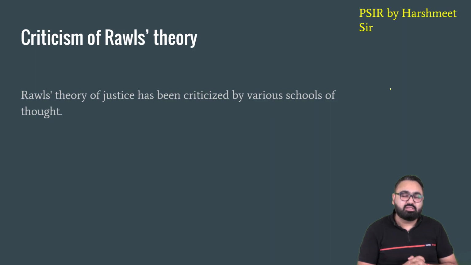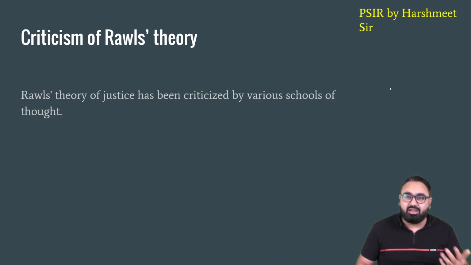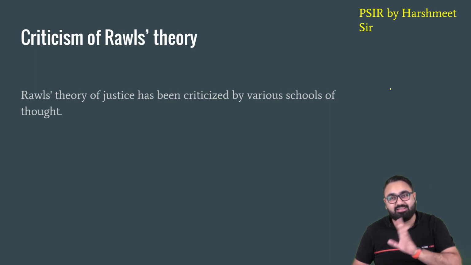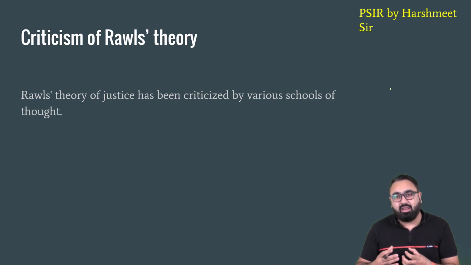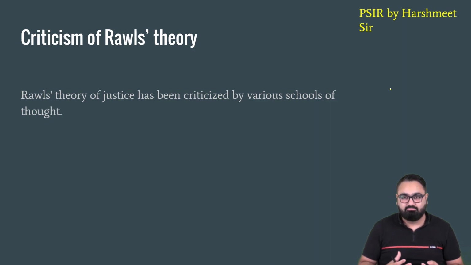Just like all other theories, John Rawls' theory was also not away from criticism. There was a lot of criticism of his theory by different people, by different thinkers, by different theorists. The most interesting part is that he has been criticized by thinkers from all the different theories. It's not that only one of them criticized and said you are wrong. No, everyone said that you are wrong because his theory was interpreted by everyone in very different ways.